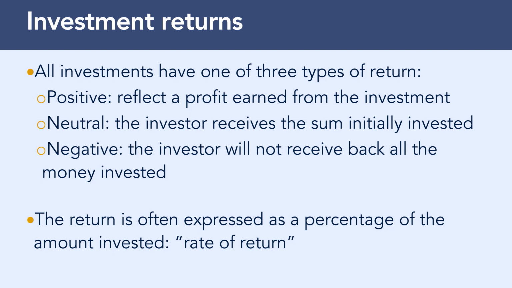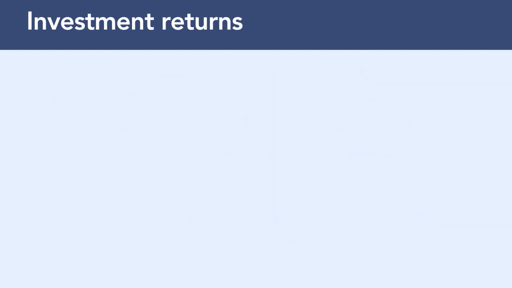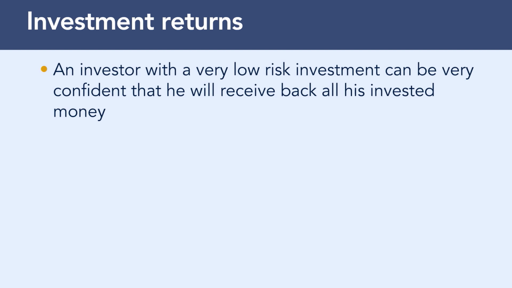There is also a scale of risk expressed for investments, which is a guide to the investor about how likely it is that he will receive all his money back. The scale of risk plots the amount of risk an investor takes on in a range between the bottom of the scale, which is very low risk, and the top of the scale, which is extreme, called speculative risk. An investor with a very low-risk investment can be very confident that he will receive back all his invested money.